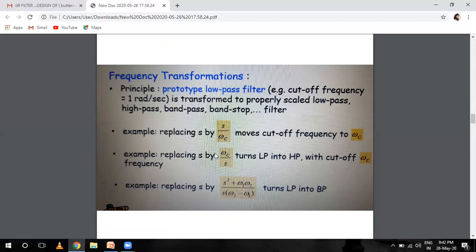Frequency transformation: when the cutoff frequency ωc of the low pass filter is equal to 1, then it is called a normalized filter. This is about the frequency transformation.